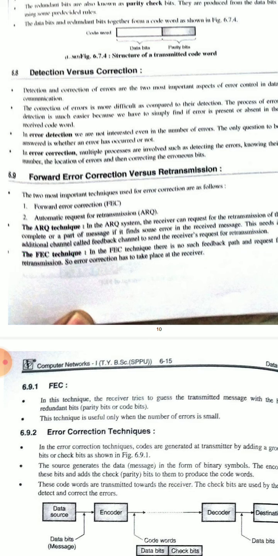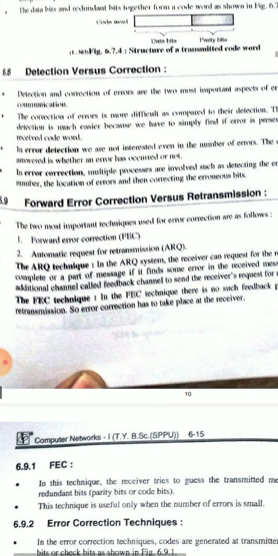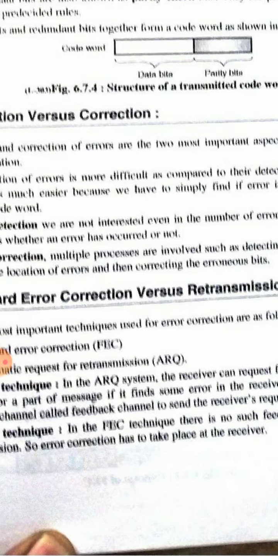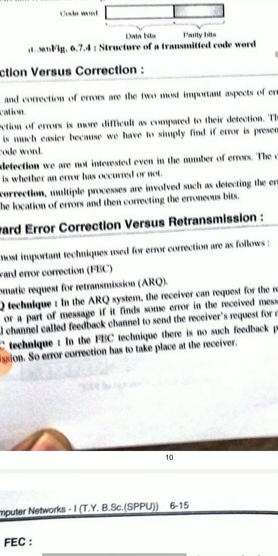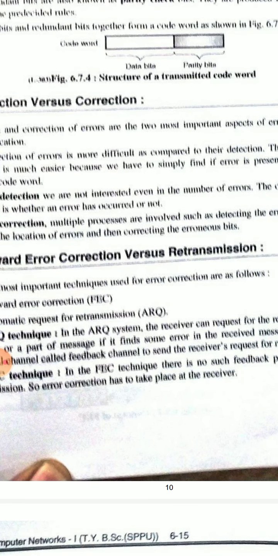See here, the data bits and redundant bits together form a code word. This is a diagram of the structure of a transmitted code word. It contains two fields, data bits and parity bits, and these are combined to form a code word. Means code words contain two fields, data field and parity bits.